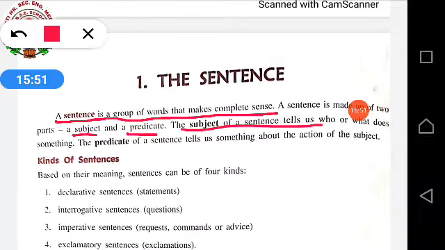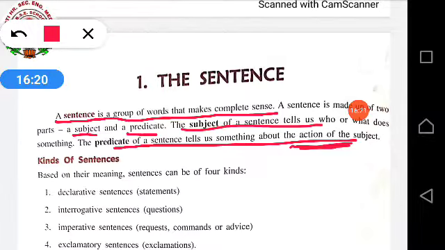Okay. And the predicate tells us what action the subject has done. In Hindi, if we see, in the subject we are seeing किसने किया और क्या किया. That क्या किया is an action, a verb. So that will come under your predicate.